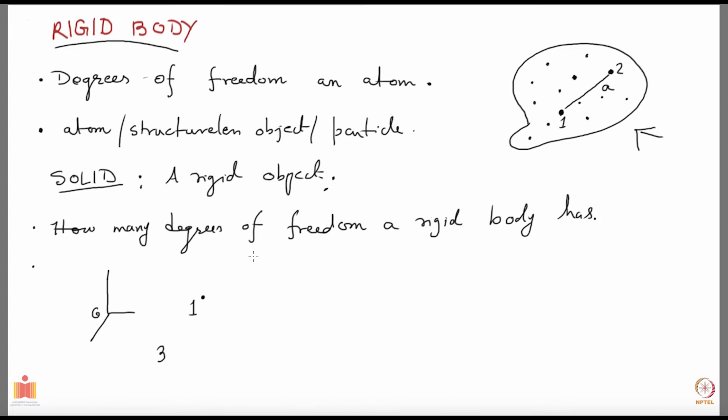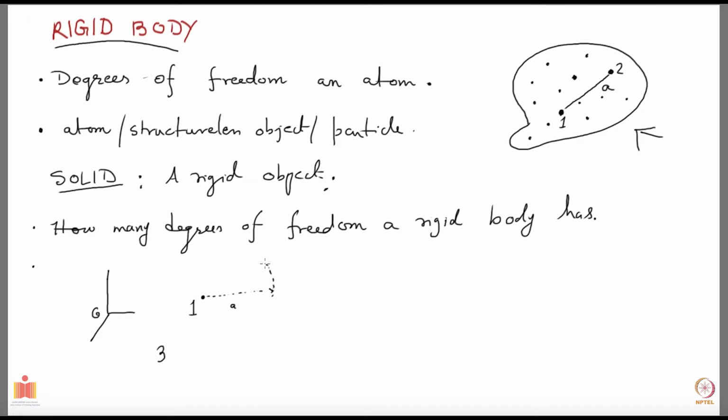Now I want to bring in particle 2, which is at a fixed distance a away from particle number 1. So let me construct a sphere of radius a around particle number 1.